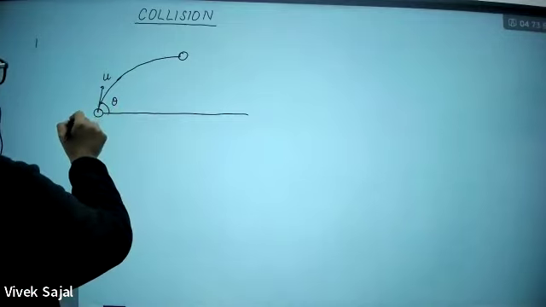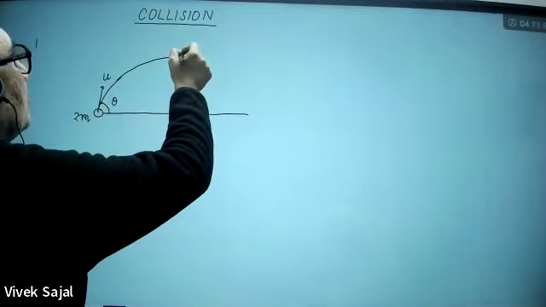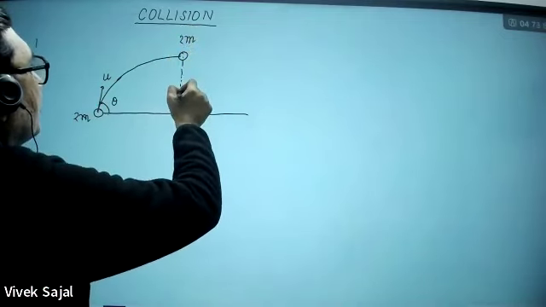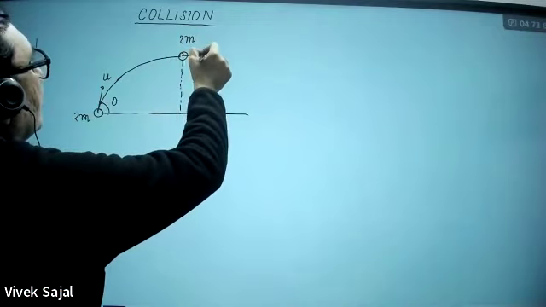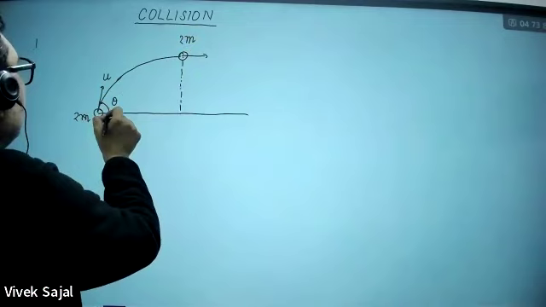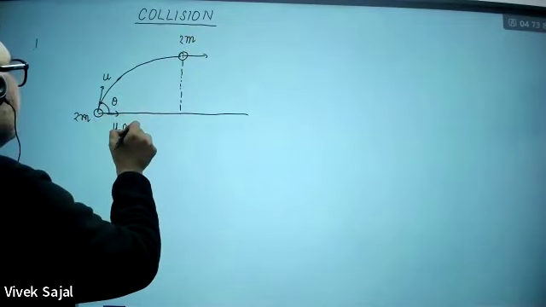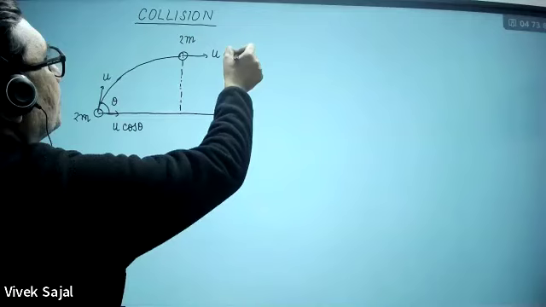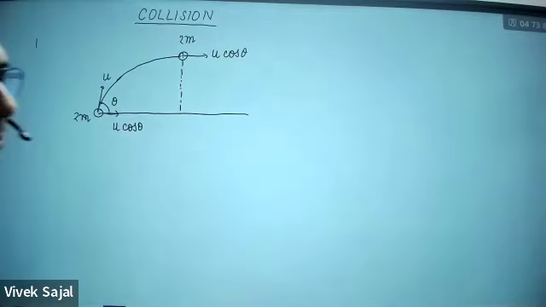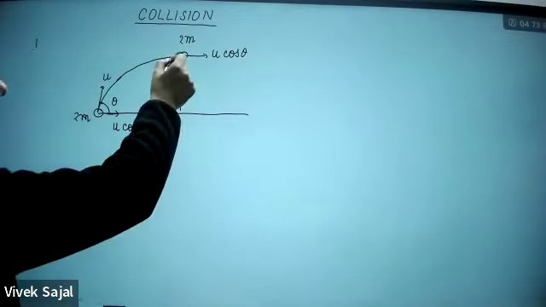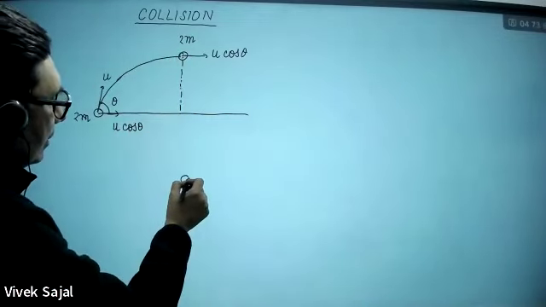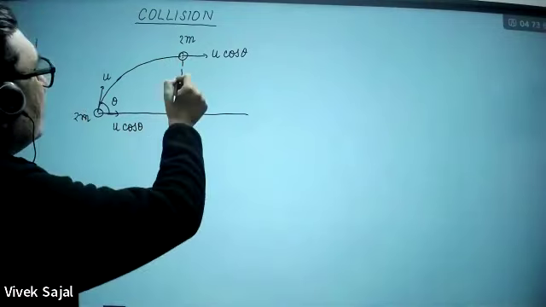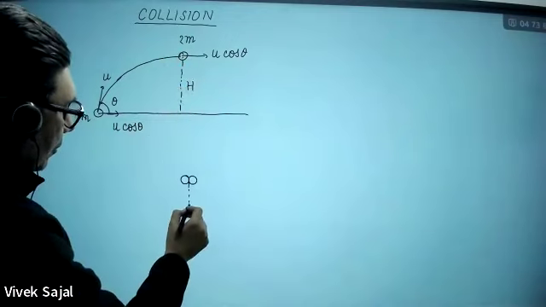Suppose its mass is 2m. So what will be mass here? That will be 2m. And at the highest point, its velocity will be how much? Its velocity should be u cos theta. So this should be u cos theta at the highest point. Now it splits into two parts. If this is h, then I'm showing you this is h.